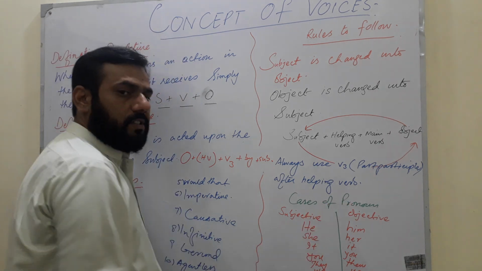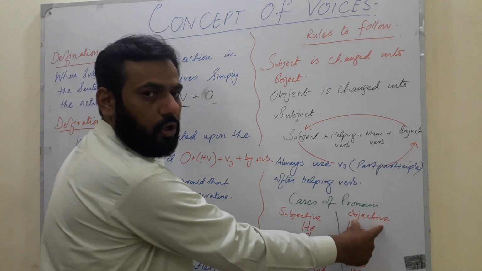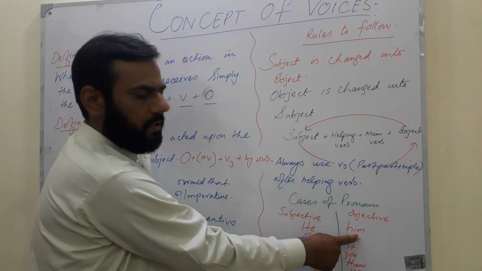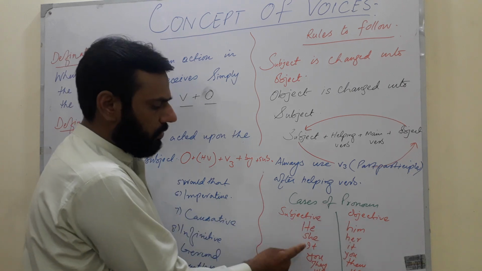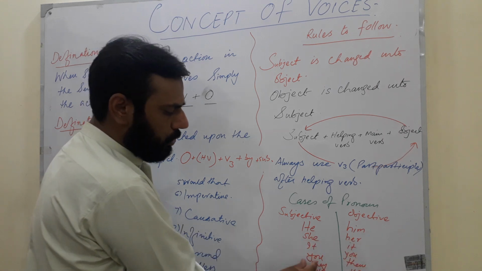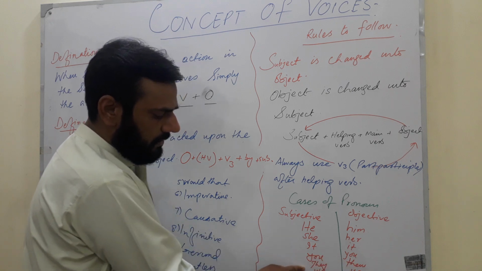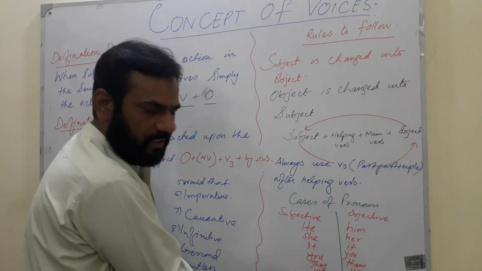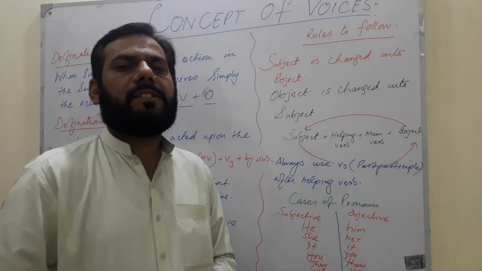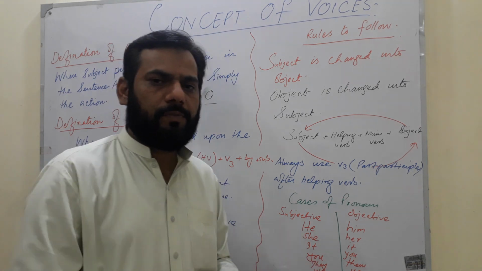The cases of pronouns are very important in this regard: subjective and objective cases. You see, he is converted into him and him will be converted to he. So she into her, her into she. It will be the same. You will also be the same. They will be them and them will be they. We into us and us into we. And I into we and me into I. These are the specific rules when you convert active into passive or passive into active.